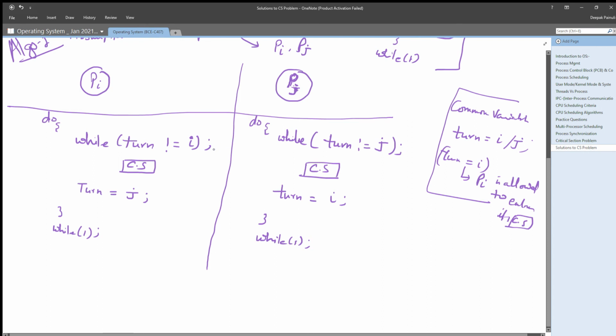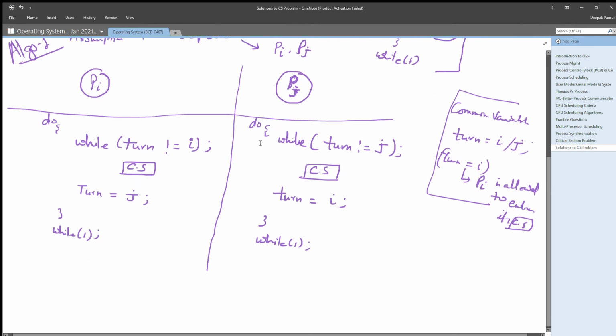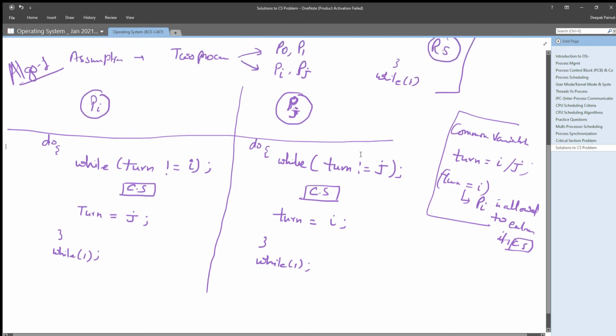Now let us check whether this solution, Peterson's first algorithm, is a pure solution for the critical section. Let us check, right? So if you check here by using turn, this is transaction number 1, 2, 3, 4, 5, right? Let us check.